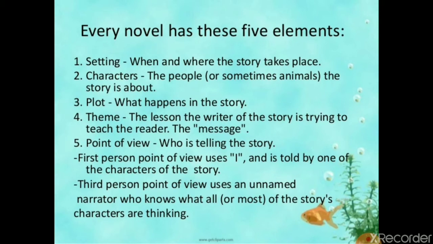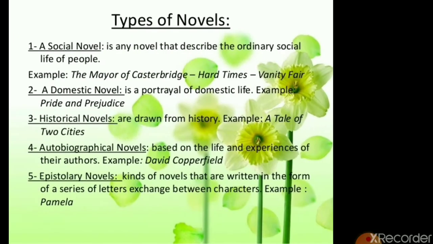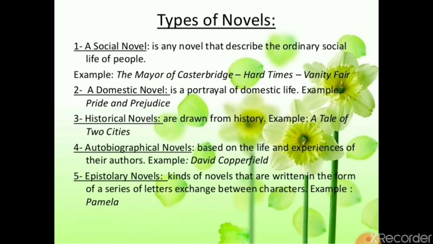First person point of view uses I and is told by one of the characters of the story. Third person point of view uses an unnamed narrator who knows what all or most of the story's characters are thinking. Types of novels. A social novel is any novel that describes the ordinary social life of people. For example, The Mayor of Casterbridge, Hard Times, Vanity Fair.